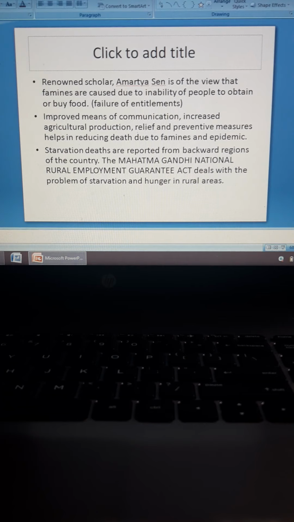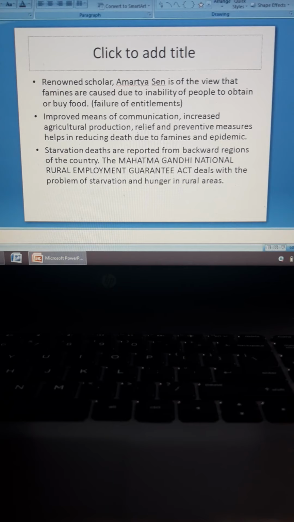Starvation deaths are reported from backward regions of the country. Starvation means not getting enough food, to feel hungry but not get food. So people are still dying of hunger in the backward areas of our nation, India. The Mahatma Gandhi National Rural Employment Guarantee Act deals with the problem of starvation and hunger in rural areas. So it is programs like this which are helping the people in the backward areas, and hence the death rate has been declining.